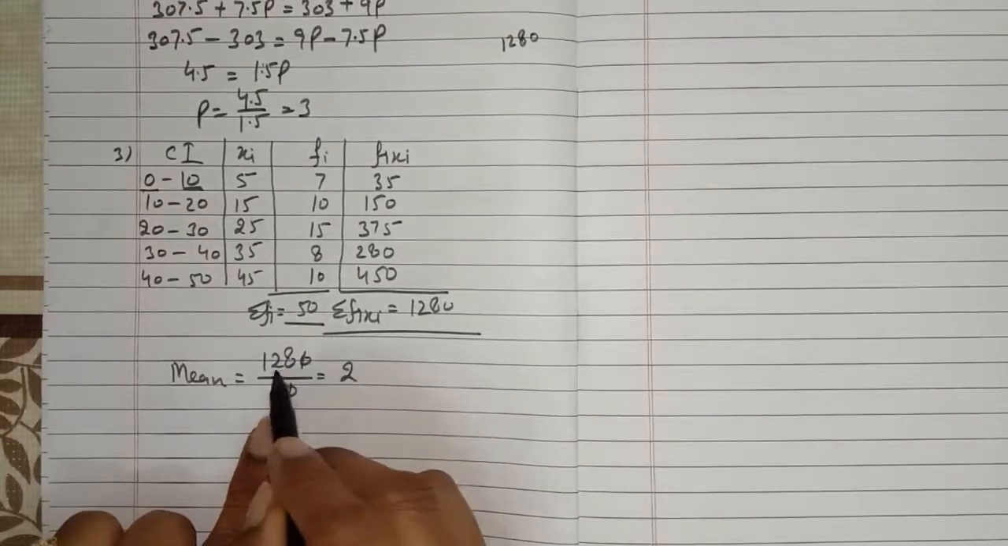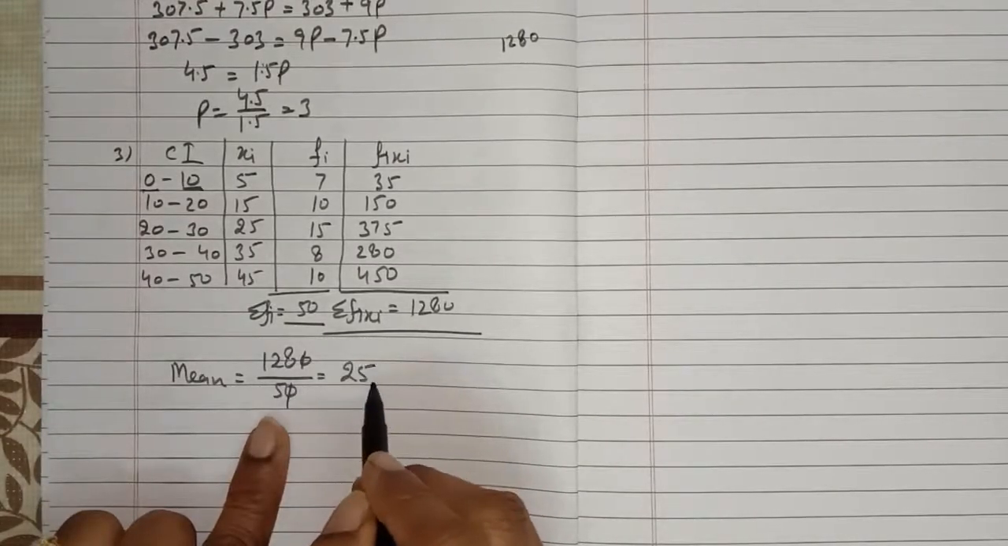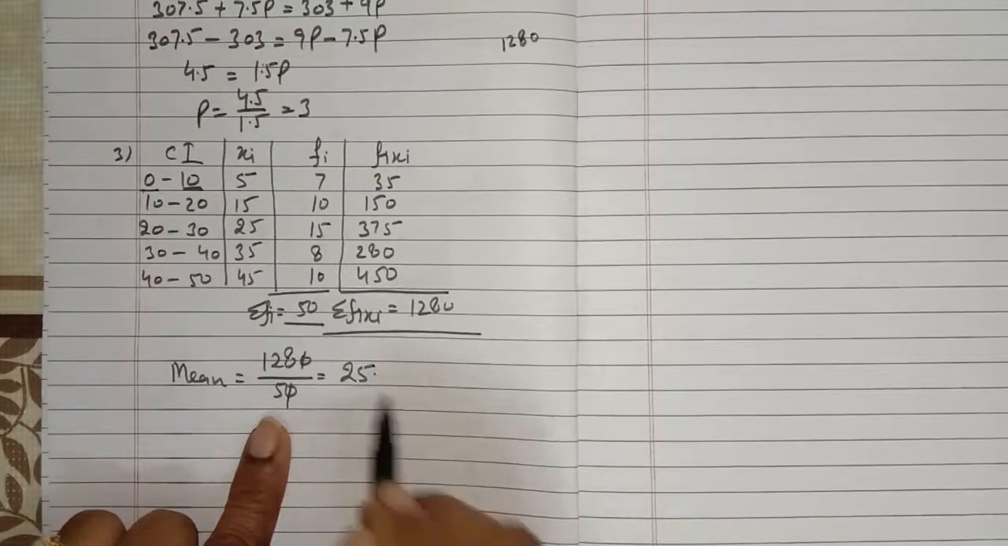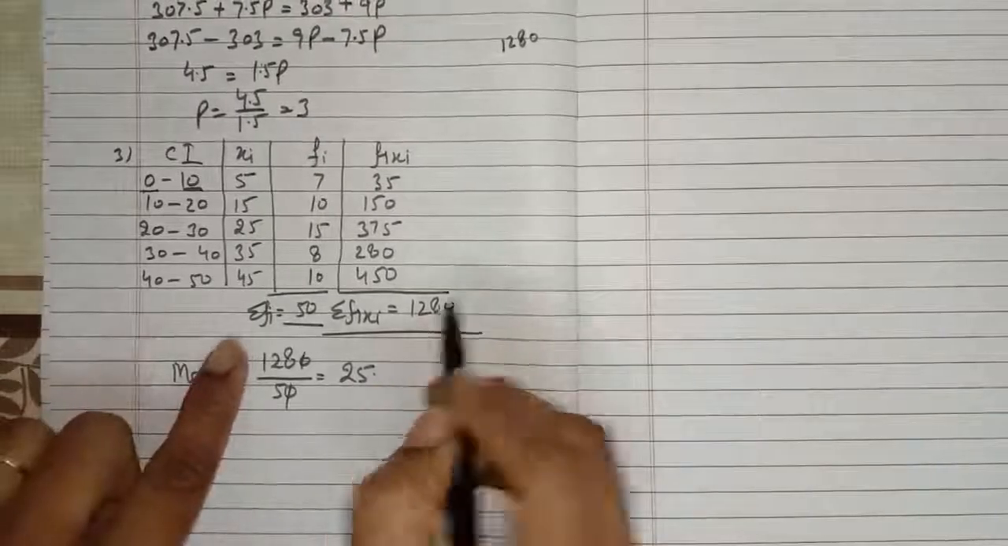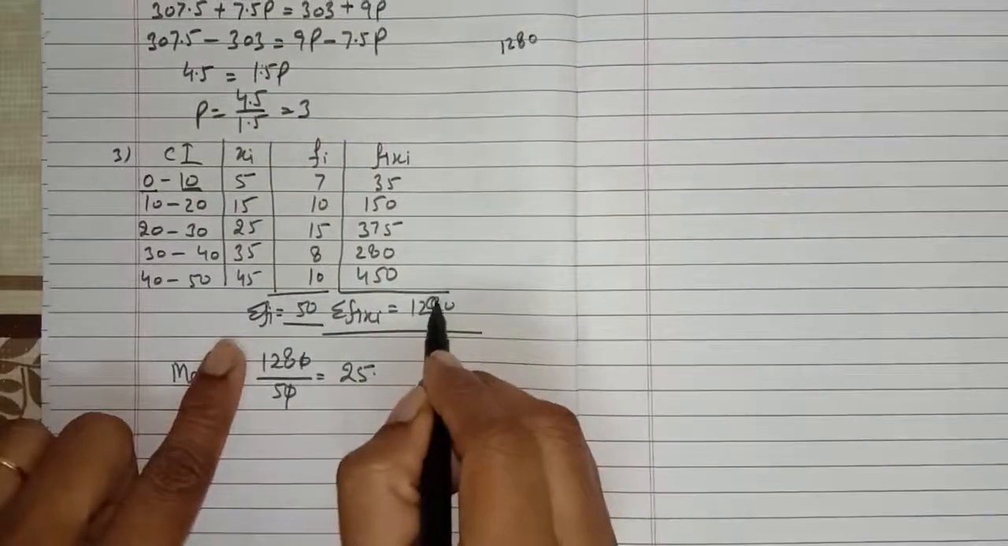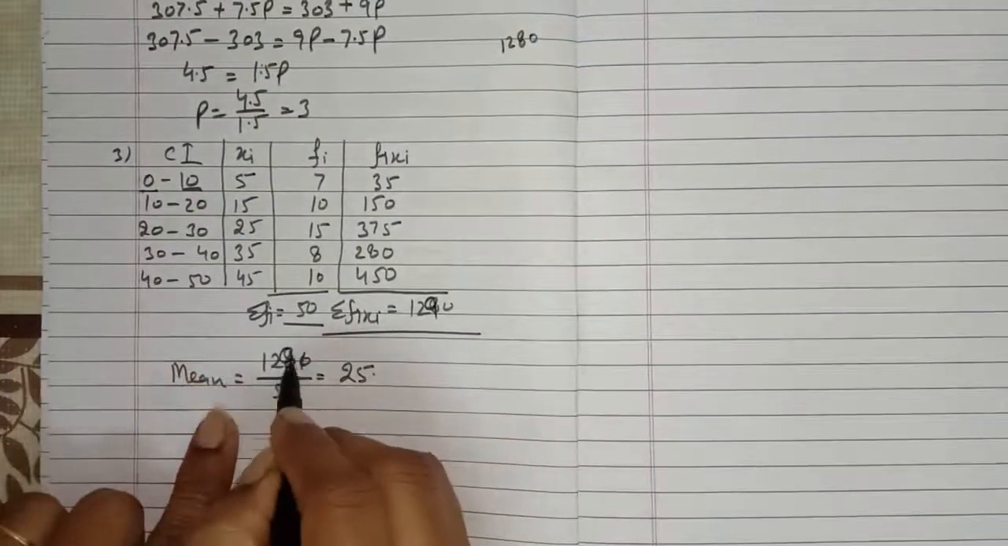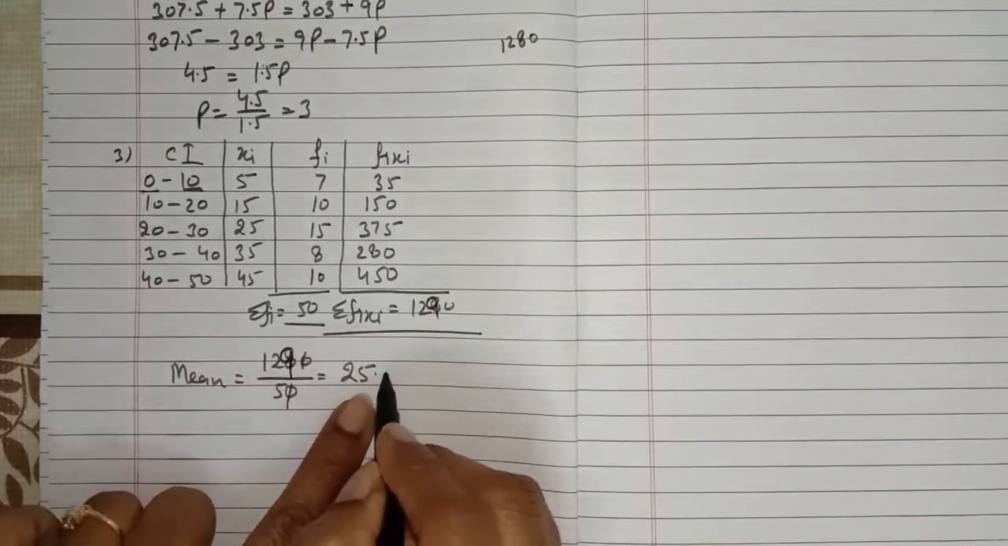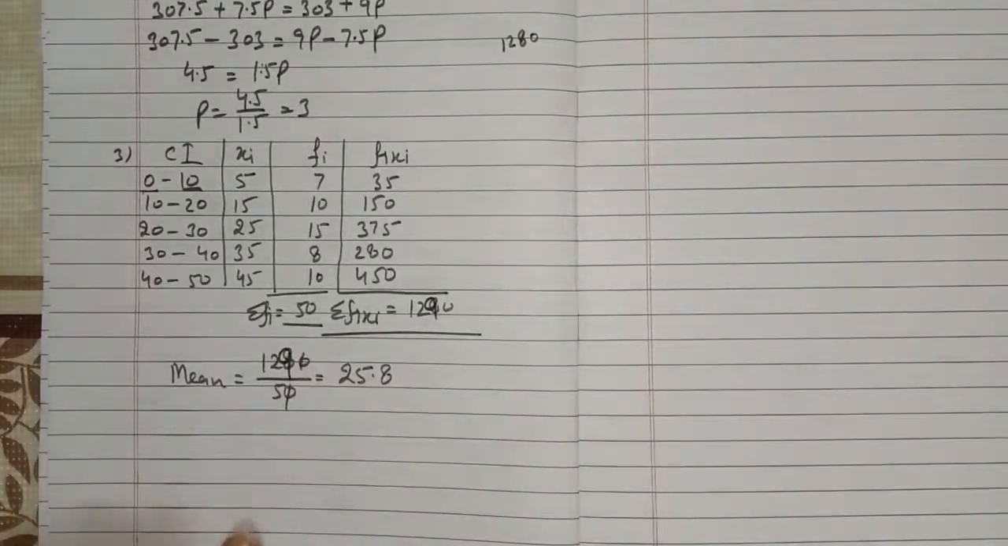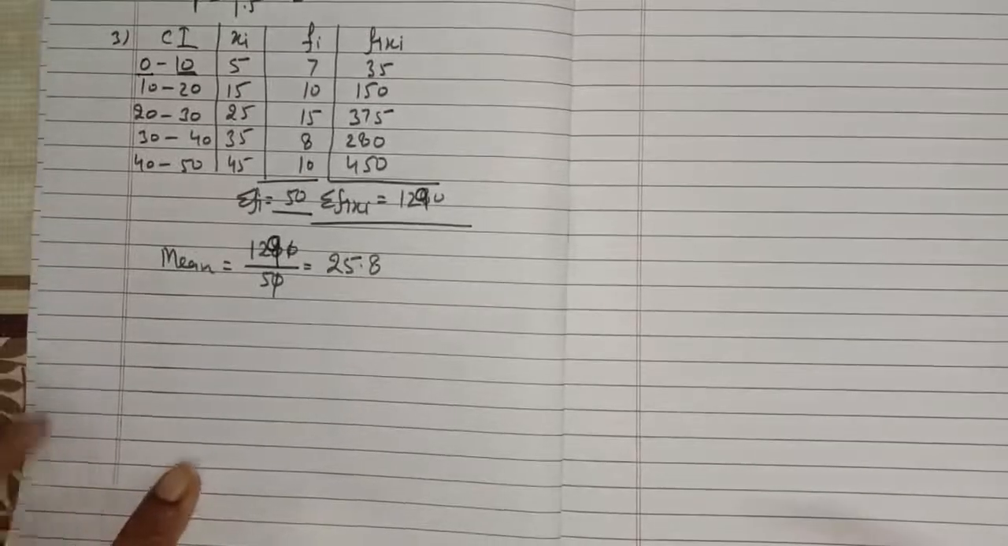Now it will be 30, it will be 40. Actually, this is not 8, this is 9. Sorry. Okay. So we will get 25.8. This is a mean. Simple. Okay. So this is a simple mean method.